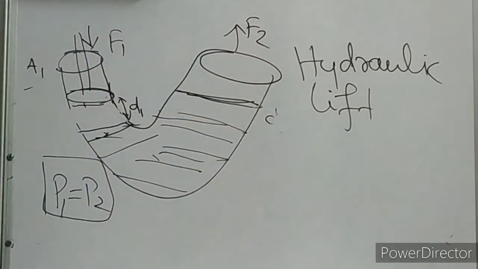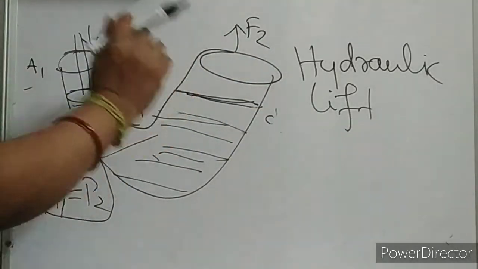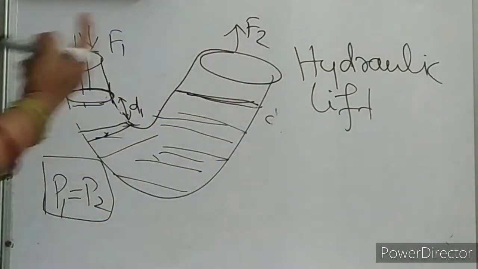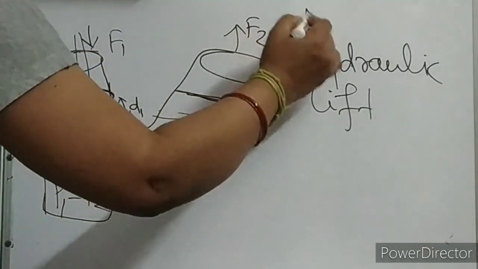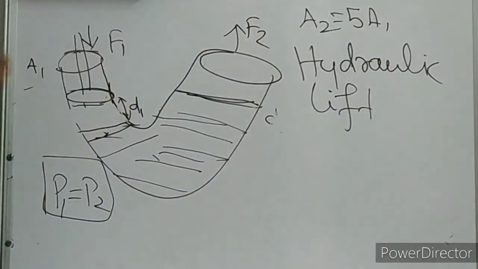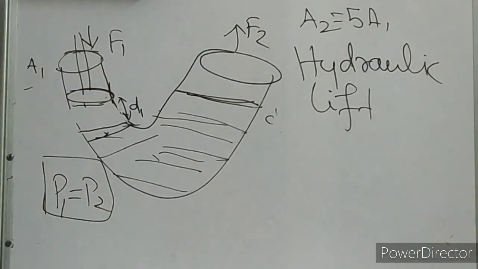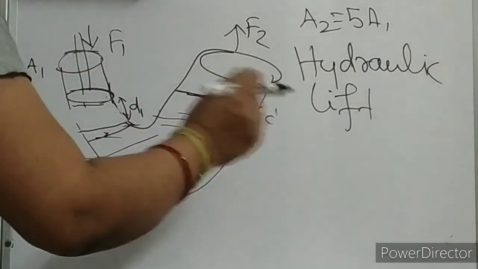What is this hydraulic lift, children? Let us see. We know this is area A1, a very small area, and this is a very bigger area. Let this area be A2, you can say 5 times of A1, suppose. Okay, this area is A1 and this is a much bigger one. Let it be 5 times of A1. Okay. What is the pressure over here? We have just studied P1 is equal to P2. So what is the pressure over here?